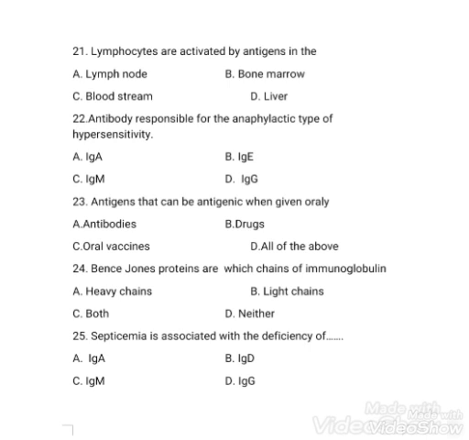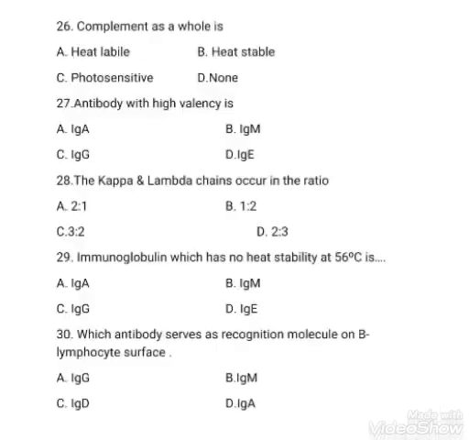Next question. Septicemia is associated with the deficiency of IgA, IgD, IgM, IgG. So the right answer is option C, IgM. Septicemia is associated with the deficiency of IgM. Next question, complement as a whole is heat labile, heat stable, photosensitive, none.